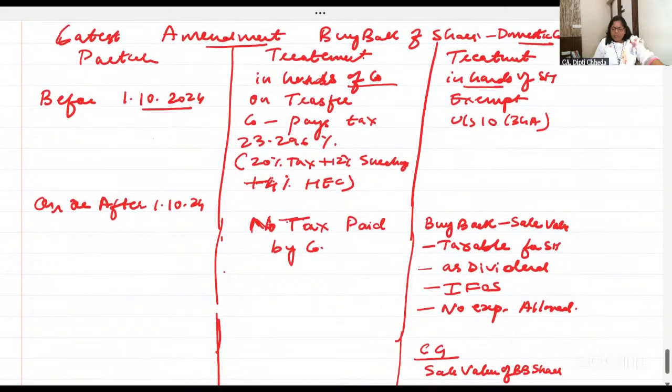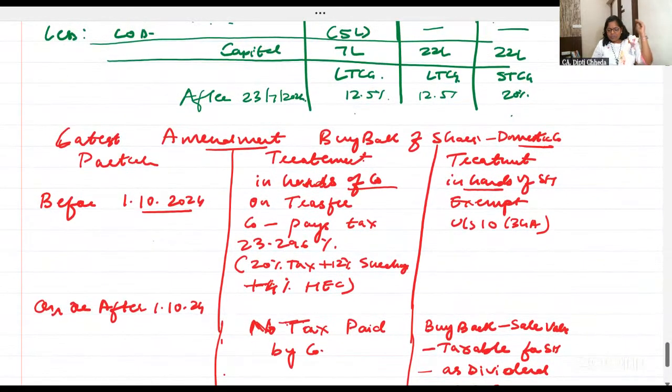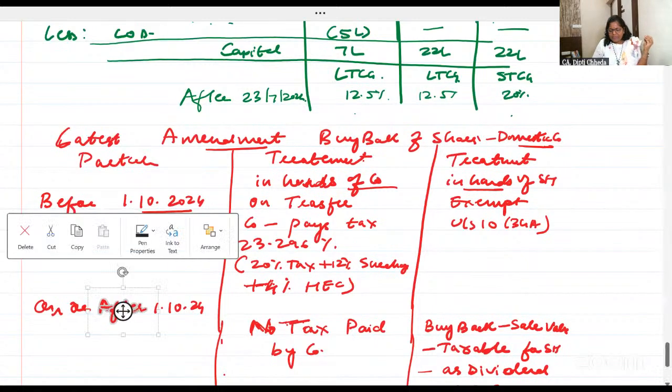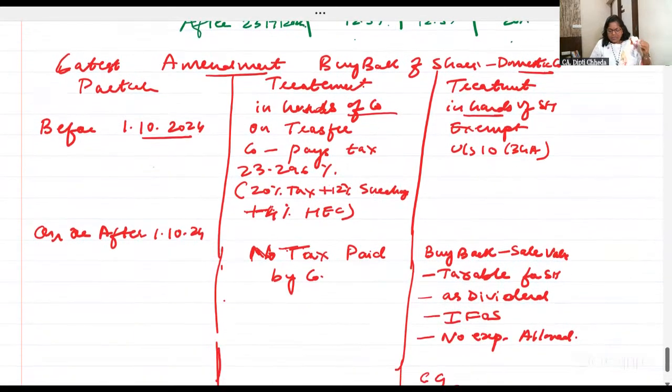Before 1st October 24, on buyback of shares of a domestic company, tax was payable by the domestic company at the rate of 20%, 12% surcharge, 4% cess, 23.296%, and in the shareholders' hands it was exempt. After 1st October, I'm making you alert. 23rd July 24 is the date of most amendments, but this one is October 24.